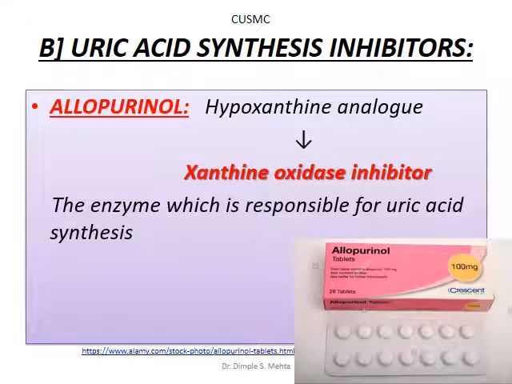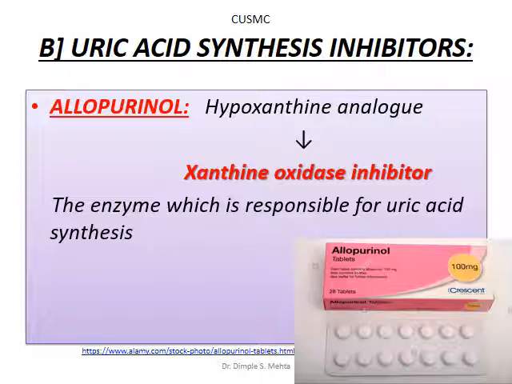Then we move on to the other group, that is uric acid synthesis inhibitors. Those patients who are on either chemotherapy or drug therapy or radiotherapy, whose uric acid production is more, may be treated with uric acid synthesis inhibitors. Allopurinol is the older drug, a hypoxanthine analog. It is a xanthine oxidase inhibitor. Xanthine oxidase is the enzyme which is responsible for uric acid synthesis.